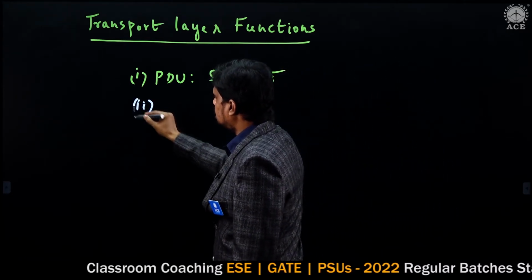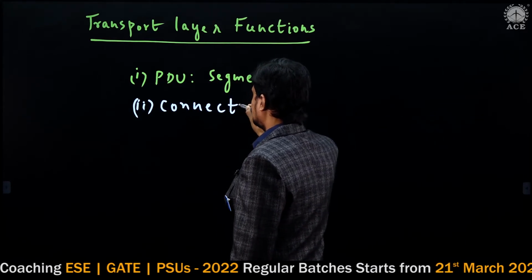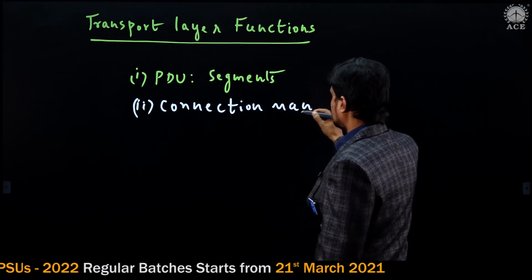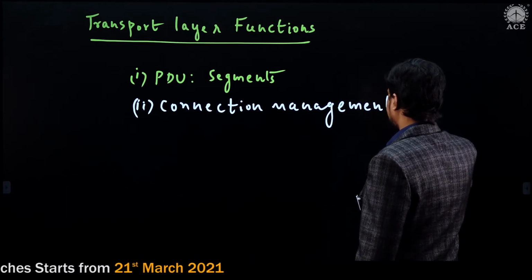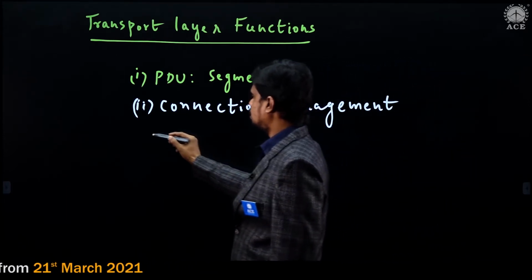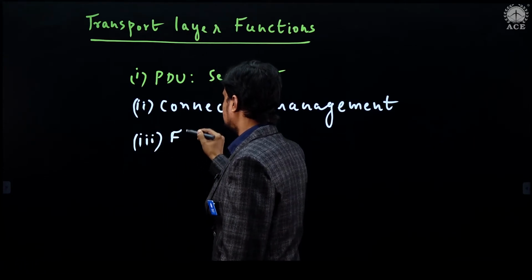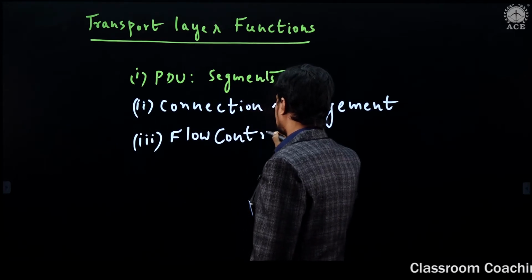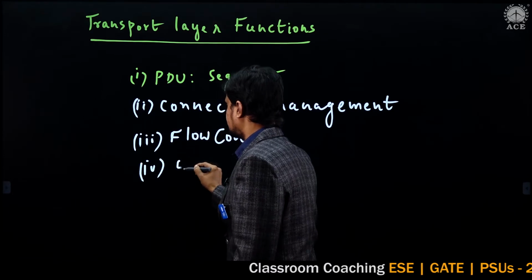And the next one is, it is responsible for connection management. It is also responsible for flow control. It is also responsible for error control.